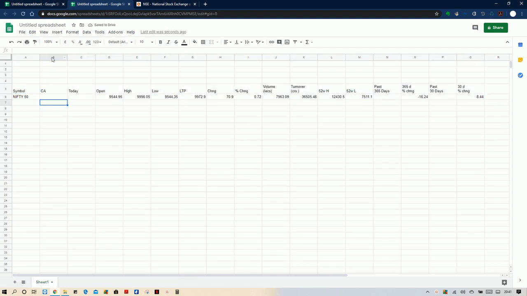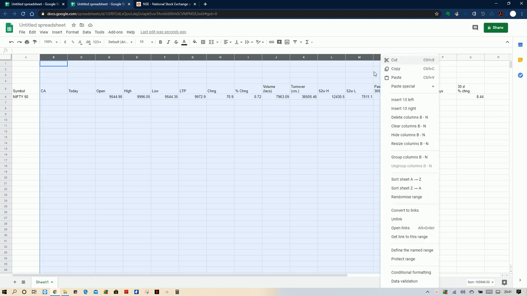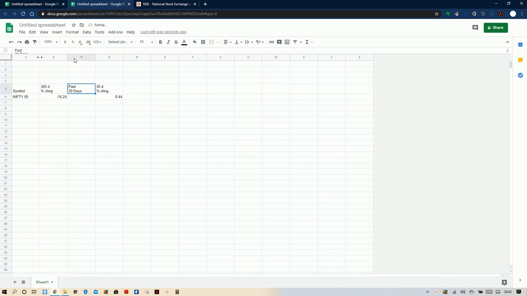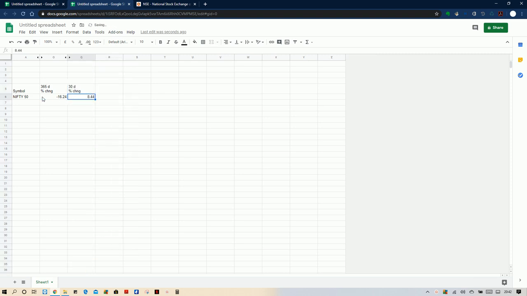We will hide all that data and keep only the 365-day data and the 30-day data, the percentage columns. The rest we will hide. So this is the header and this will be our index data, with both the 365-day percentage change and the 30-day percentage change.